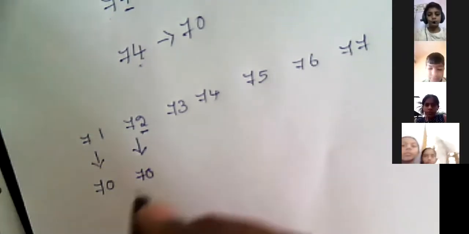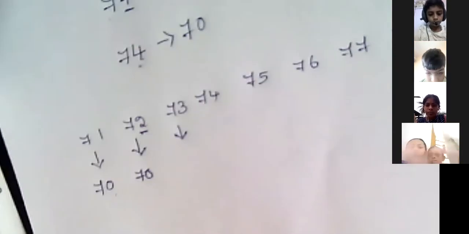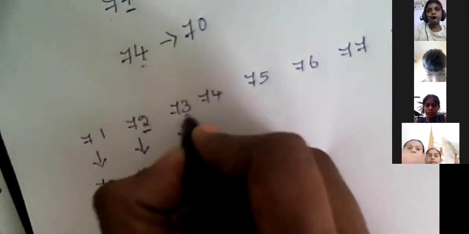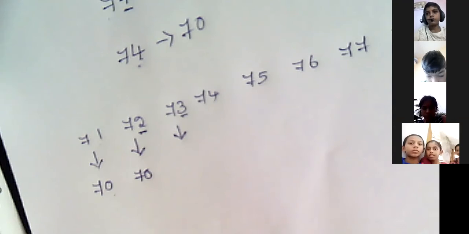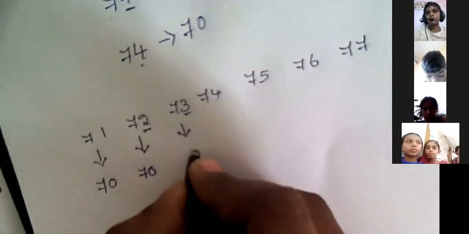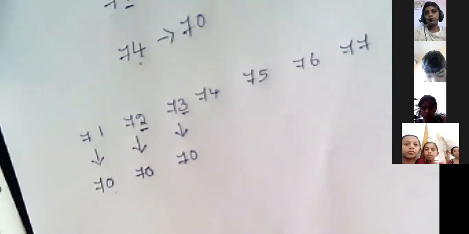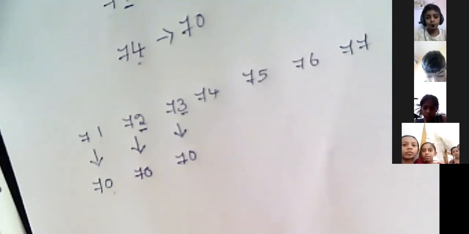Then again I will go for 73. I will check the ones place, and 3 is less than 5. So I will convert 3 into 0, and 7 as it is. That means 73 is nearest to 70.